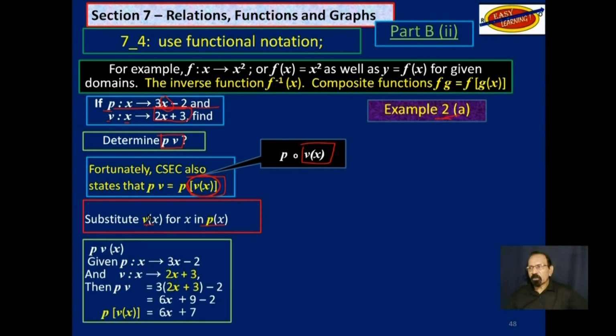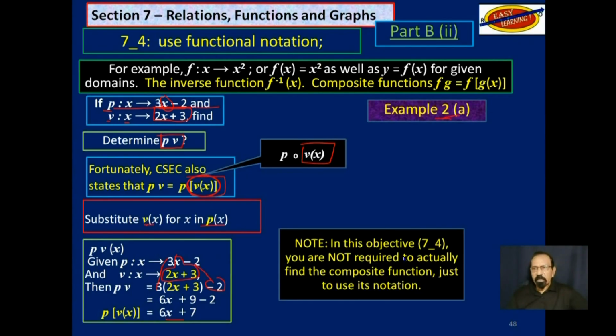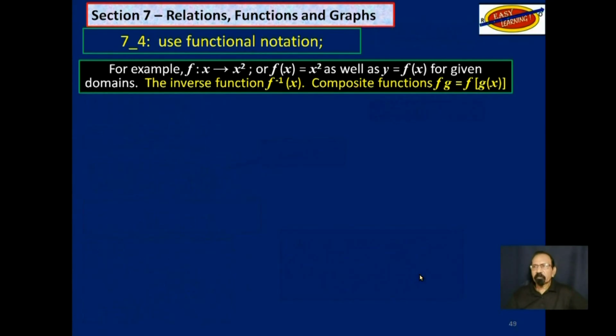So we rewrite pv. Now this here is still p, that there is still p, but where x is, we will take it out and put it this part here. So you get 3 times 2x plus 3 minus 2. And you simplify that, and you get p of v of x is equal to 6x plus 7. As I said, you don't need to know how to find composite function in this objective. That's for a later objective.